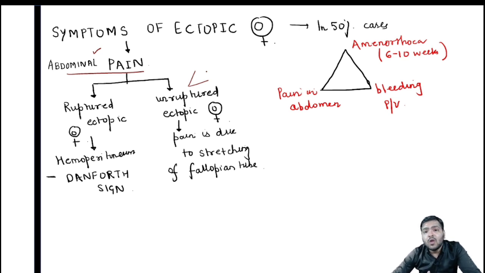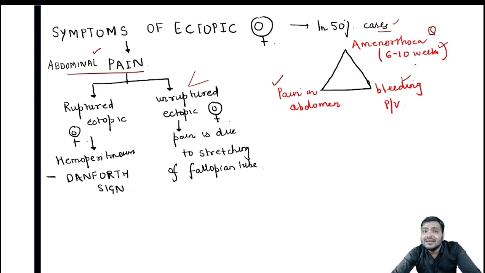Now in 50% of cases, what triad will you see? It is amenorrhea around 6 to 10 weeks. The woman will say that she has missed her period, the last menstrual period was about 1 month or 2 months back. After that, pain in abdomen, that is the classical symptom that we just talked about, and bleeding per vaginum.